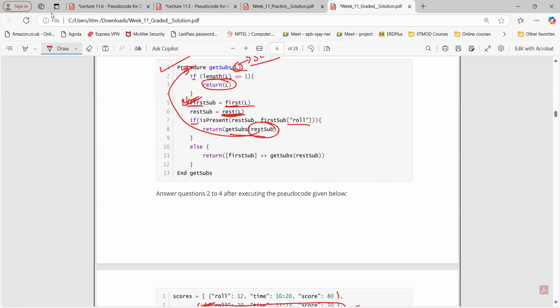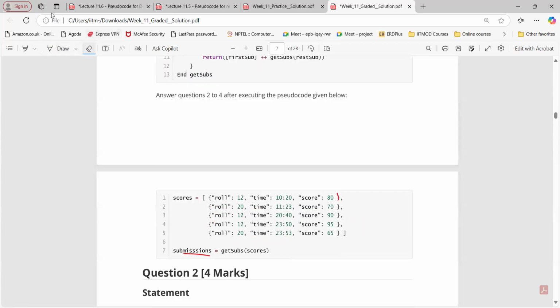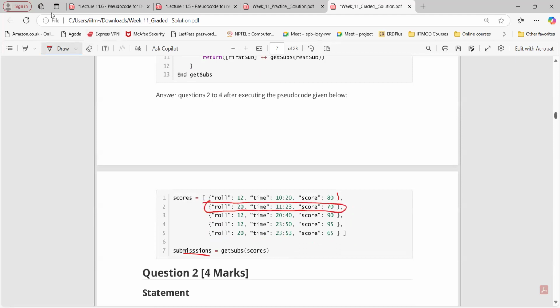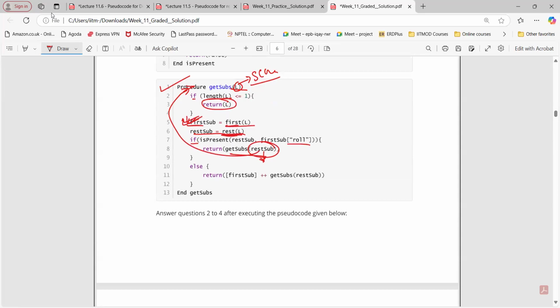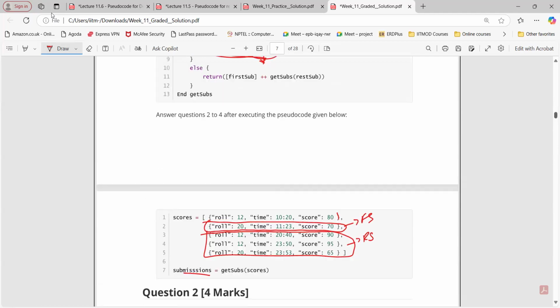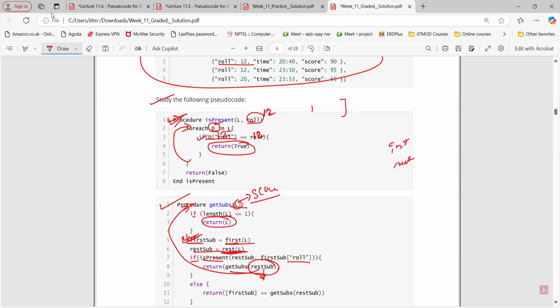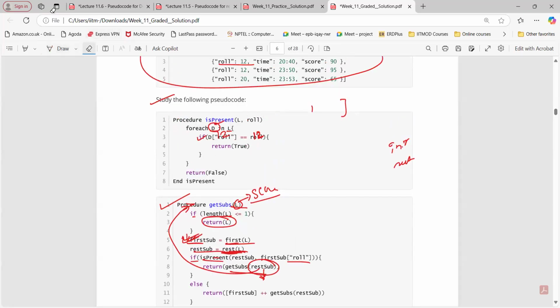First sub will be what for this particular thing now? The second element in the list, that is this 20. And the rest will be what? The next three. Here rest sub will be the remaining one, right? Yes, sir. This is my first sub, this is my rest sub. Again, we are going to call this particular function. Now here my first sub is the second element.